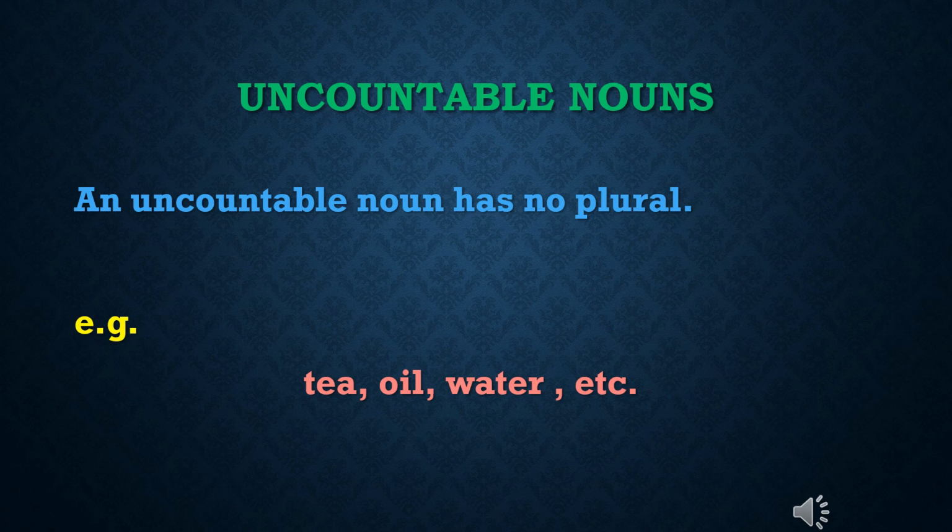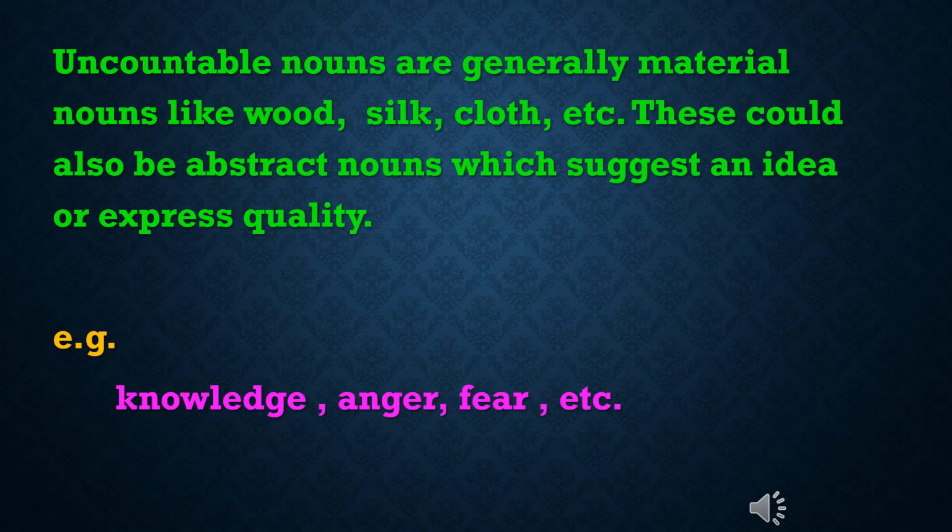Uncountable nouns. An uncountable noun has no plural. We cannot use number words like one, two, three, many, etc. with uncountable nouns. Tea, oil, water, etc. are all uncountable nouns. Uncountable nouns are generally material nouns like wood, silk, cloth, etc. These could also be abstract nouns which suggest an idea or express a quality.